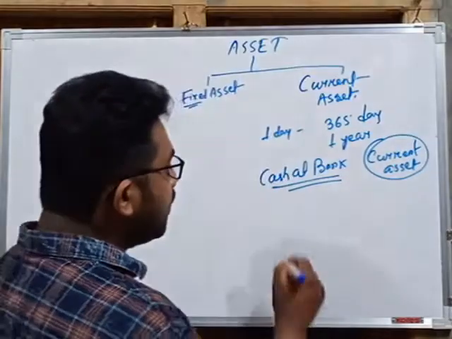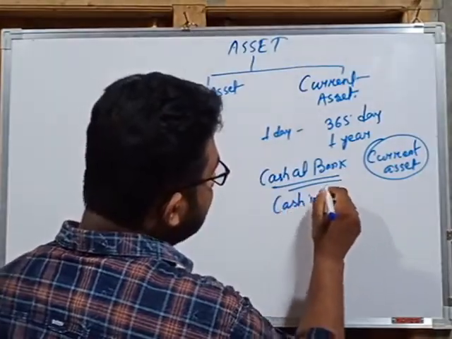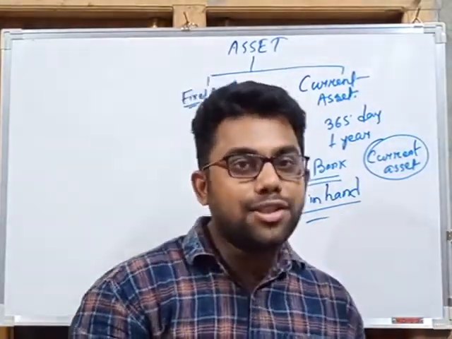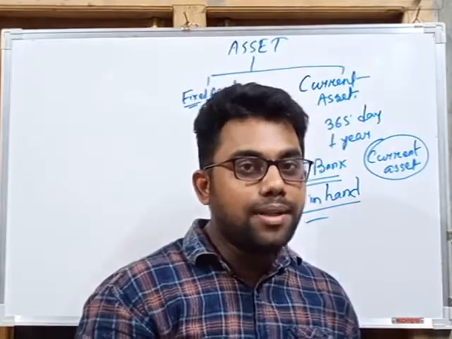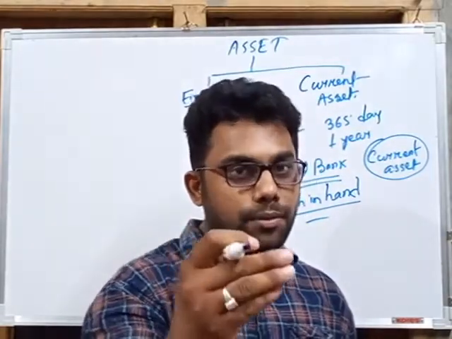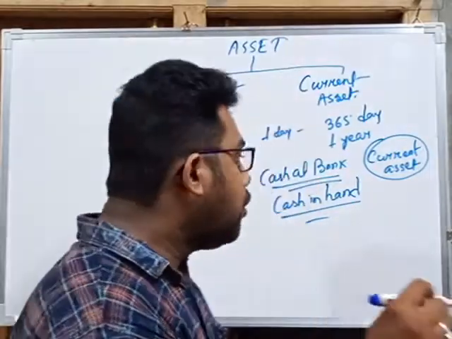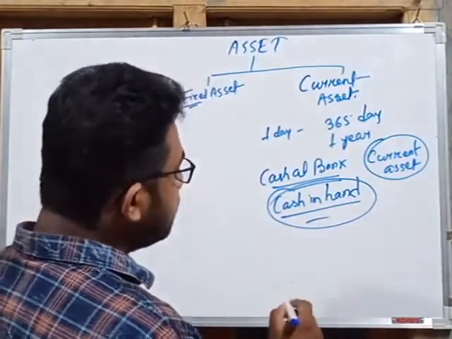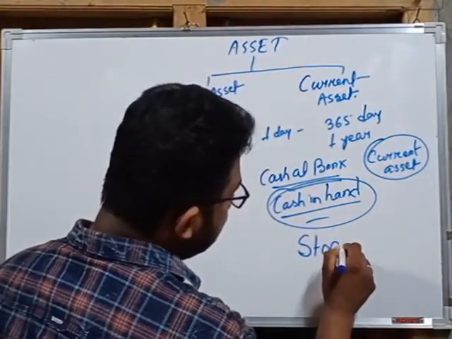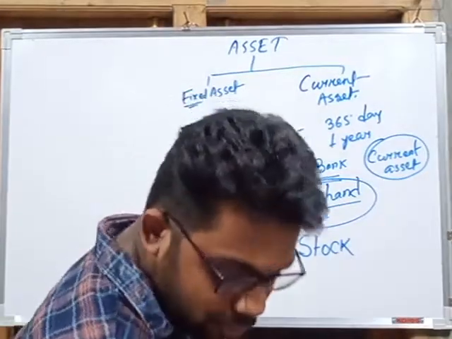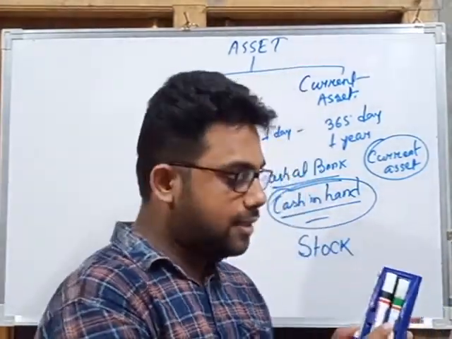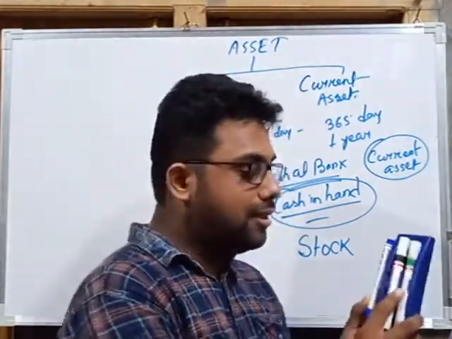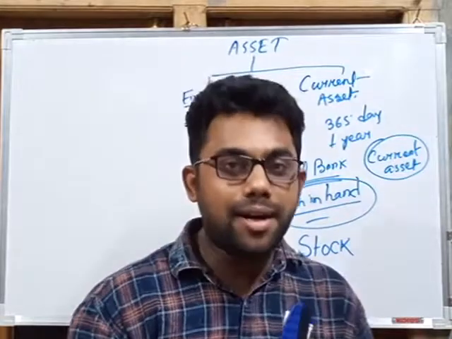Okay, next one is cash in hand. Cash in hand is an asset which can be converted into cash and is used by the business for a short period of time, less than 1 year, so cash in hand is also our current asset. Next current asset is stock. We know what stock is. Suppose I have 5 markers and I have already used 2, and these are the remaining 3 markers. So these 3 markers are my stock.